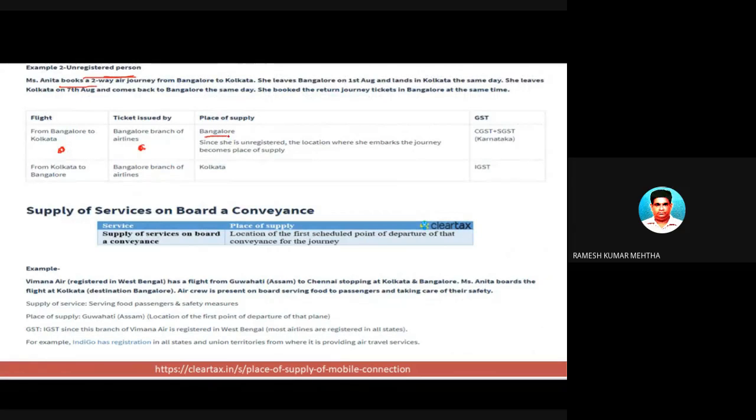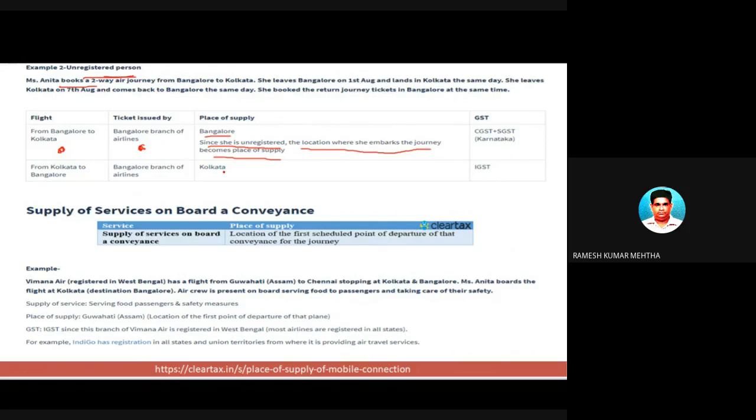Now in this case, Bangalore is the place of supply of service, because she is unregistered and the location where she embarks the journey becomes the place of supply. Okay, this is the answer.